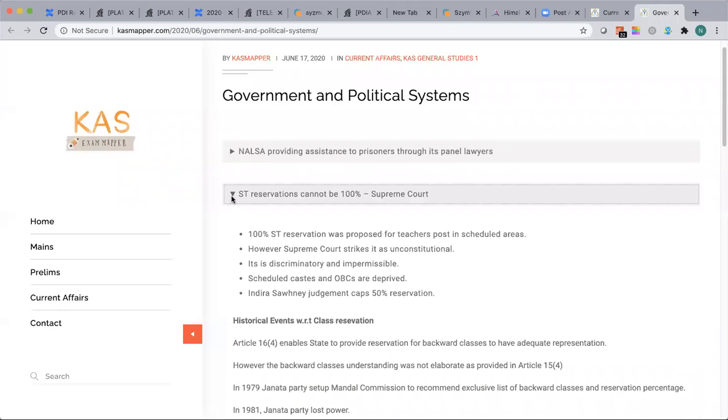Okay, but make sure you understand the concept of reservation with clarity. You should be very clear with this reservation concept. Why? Because we all come from different caste backgrounds, right? I don't know, there may be Brahmins, a few may be SCs, few may be STs, few may be OBCs.